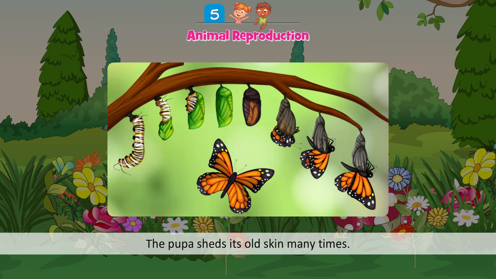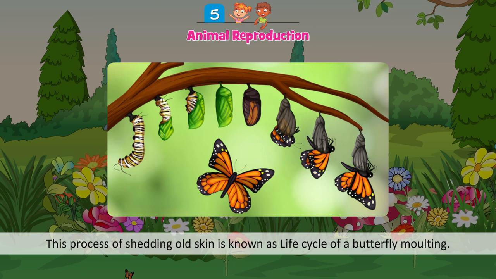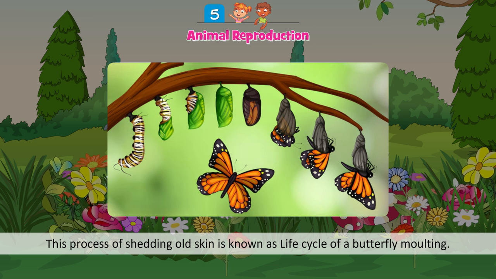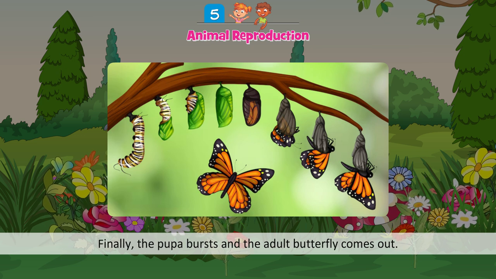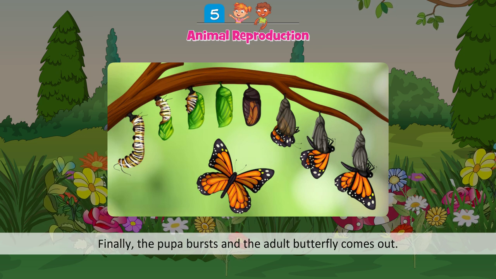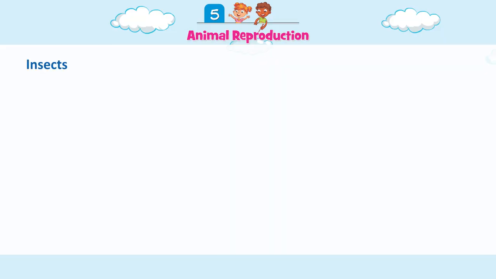The pupa sheds its old skin many times. This process of shedding old skin is known as molting. Finally, the pupa bursts and the adult butterfly comes out.